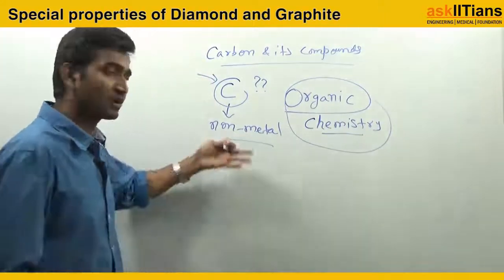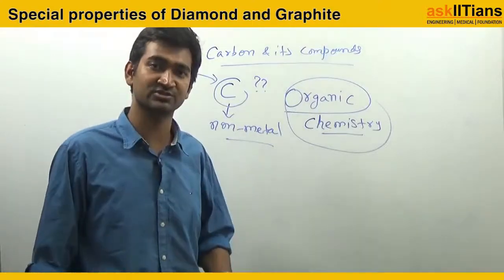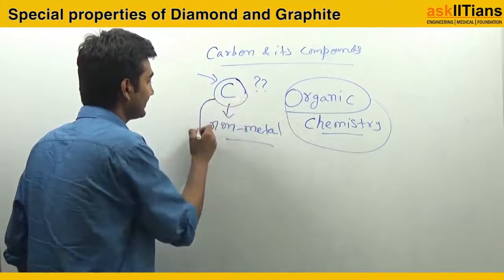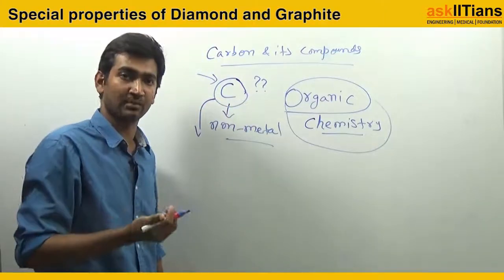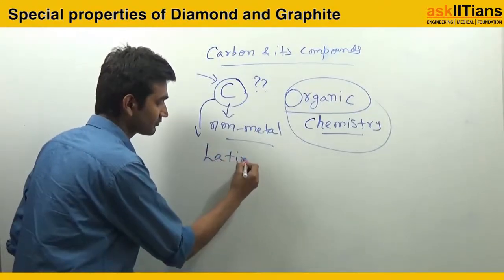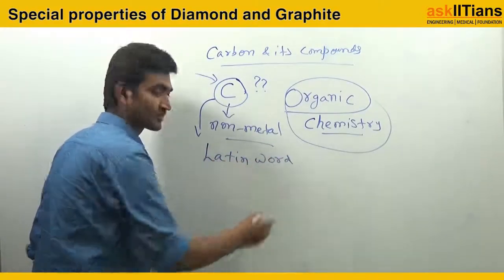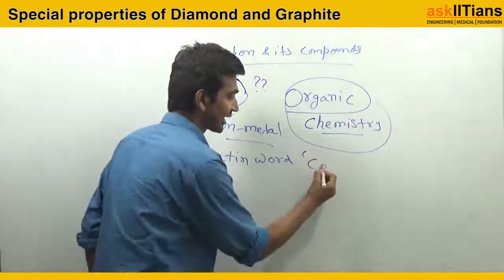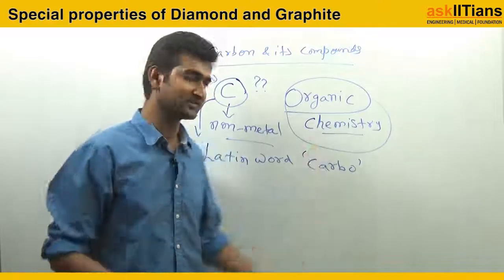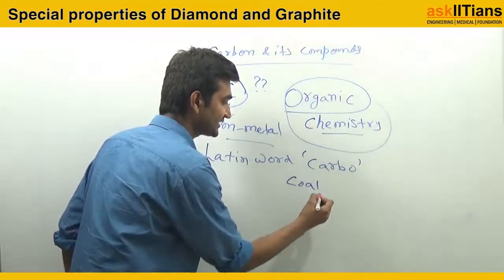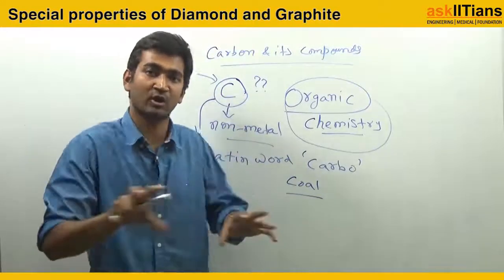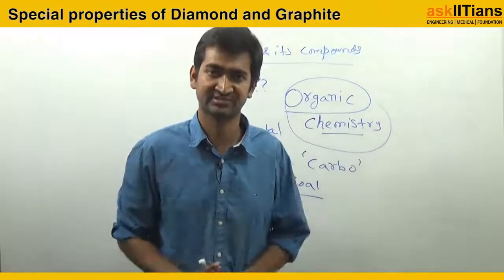So first of all, I would like to tell you some facts which you must know: what the word carbon is derived from. It is actually derived from a Latin word, carbo, and the meaning of carbo is coal. So basically, when I say carbon, it was actually found from coal in the earth crust.